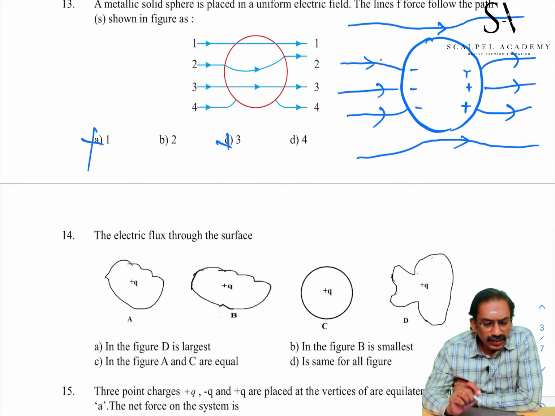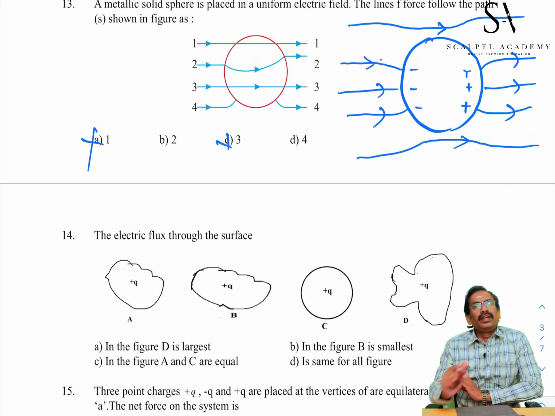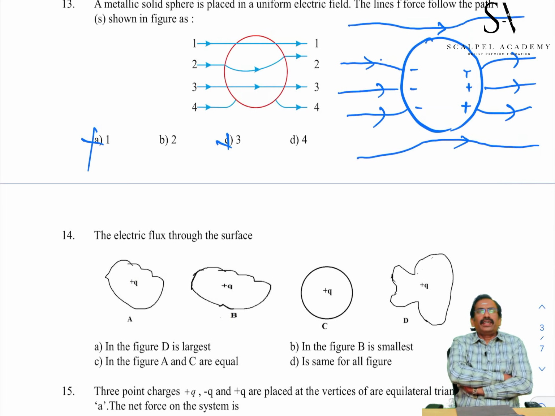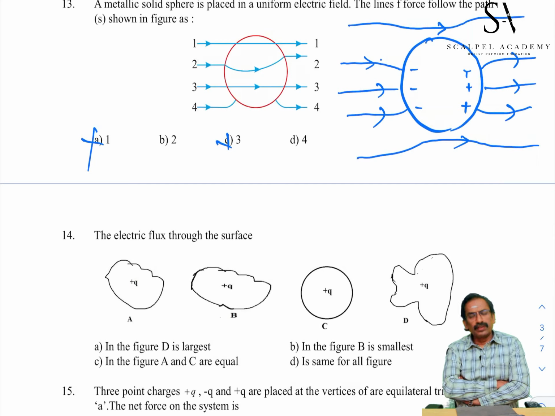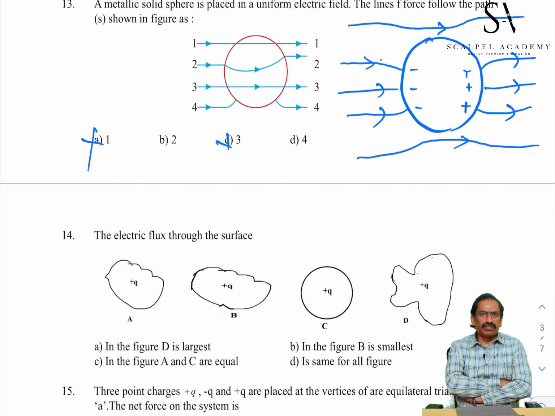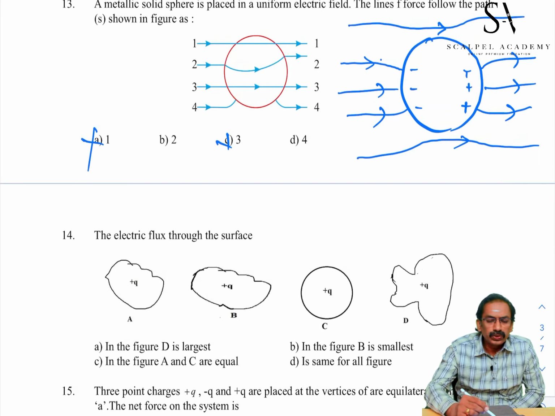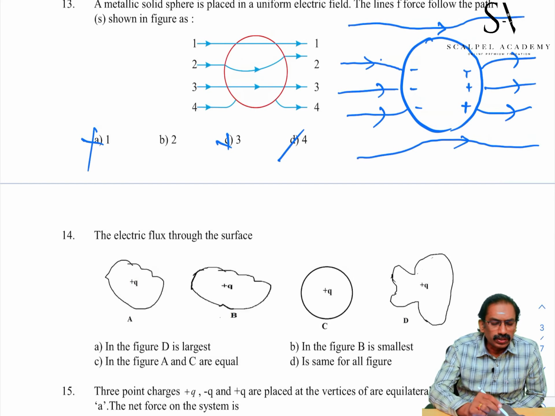Between options 2 and 4, if you see, the second line seems to be passing through the sphere, so it can't be. In the fourth one, there is a discontinuity. If a charge is present on the path of electric lines of force, then the electric lines of force will not be continuous. Based upon that concept, we can choose the fourth option.